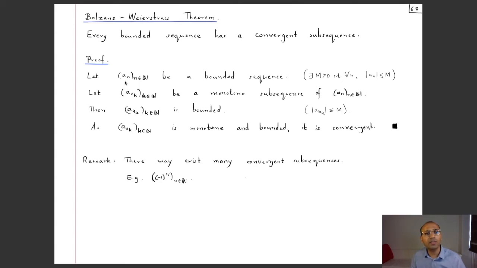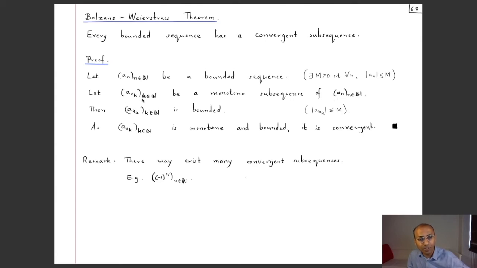So suppose that our given sequence is a_n, which we have been told is a bounded sequence. That means that there exists a bound, a positive number M, such that for every index n belonging to the set of natural numbers, the modulus of the nth term is less than or equal to M. Now this is a bounded sequence, but of course it's a sequence, so we are guaranteed by the previous theorem that there is a monotone subsequence of this sequence. Every sequence has a monotone subsequence. So let's take one such monotone subsequence, let's denote it by a_nk. So this is a monotone subsequence of this given sequence.